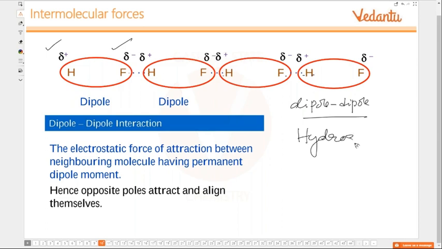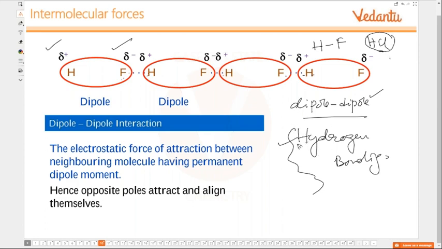Hydrogen bonding. So because of hydrogen bonding, which is also a kind of dipole-dipole interaction, HF, hydrogen fluoride, is a liquid, but HCl is a gas. This has got dipole-dipole interaction, but still it is a gas. That is because hydrogen bonding is much stronger than dipole-dipole interaction.